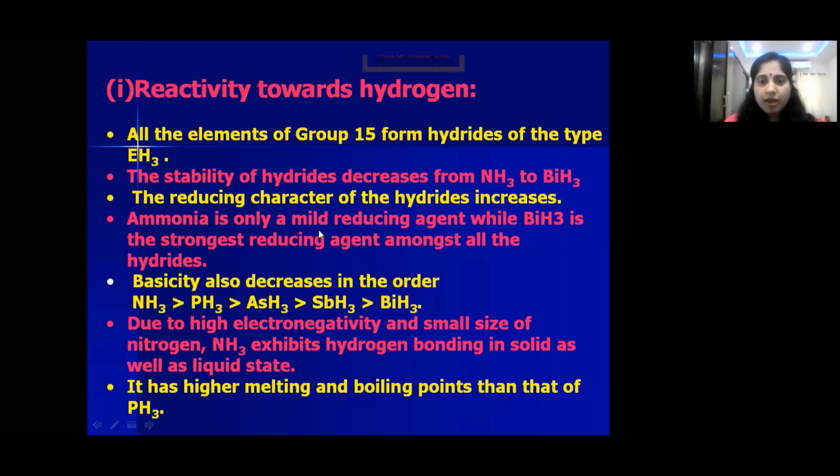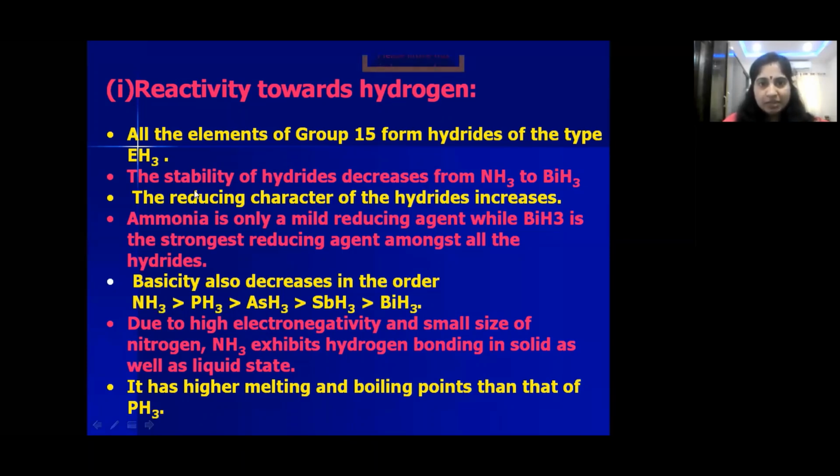Ammonia is a mild reducing agent, whereas BiH3 is a strong reducing agent, because top to bottom reducing character increases. So same reason, children, here you can write top to bottom size increases, bond length increases, bond enthalpy decreases. Because of that, they are strong reducing agents. Okay, top to bottom reducing character increases. Now basicity also decreases in the order. Basicity top to bottom decreases, children.